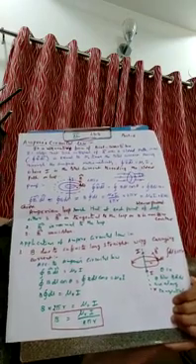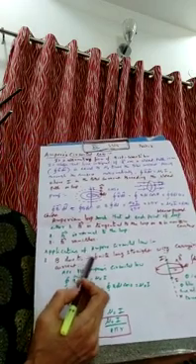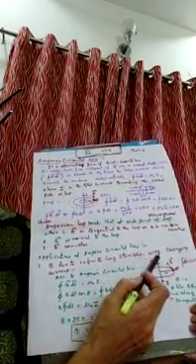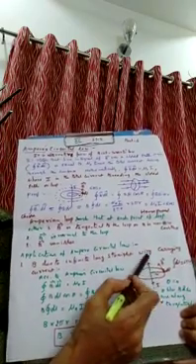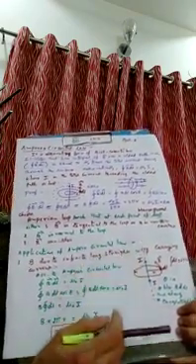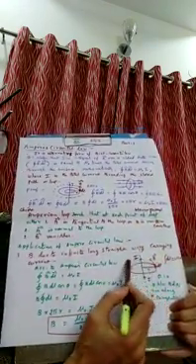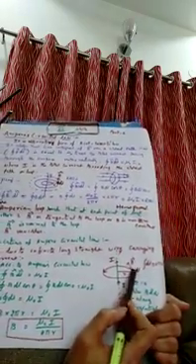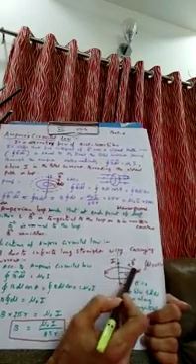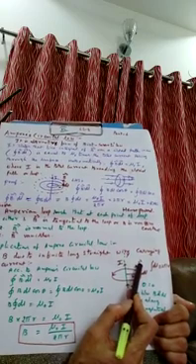The first application is, let us find out B due to an infinite long straight conductor carrying current. This is a conductor wire carrying current, long. That is why this dotted line. Length is infinite. And you know the magnetic field is circular here. Consider a small element dl here. If you draw the tangent on the magnetic field line, the tangent gives you the direction of B. You know that.